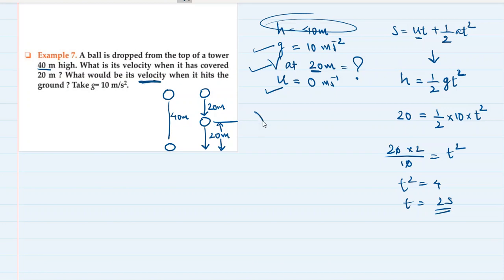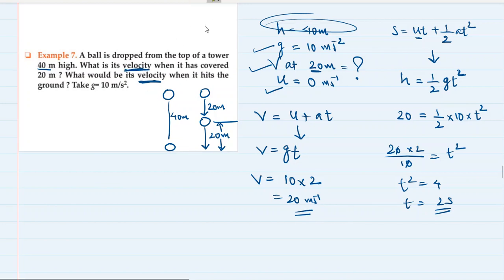So let's use the first equation of motion, v equals u plus at. This equation will now transform into v equals gt. Why? Because u is 0, the initial velocity, a becomes g, and t we know. So v is equal to 10 multiplied by 2, which is 20 meter per second. The velocity when it is at a height of 20 meter will be 20 meter per second. Wait.